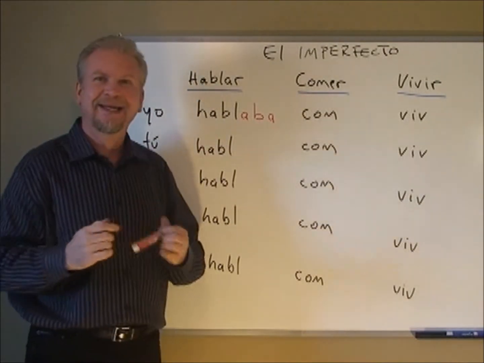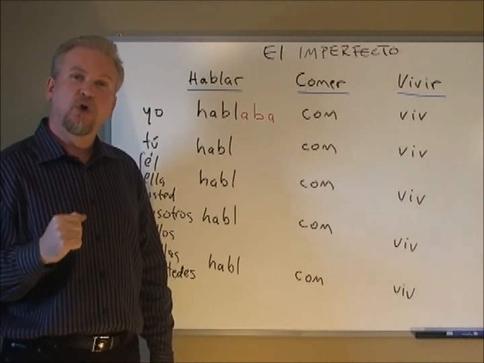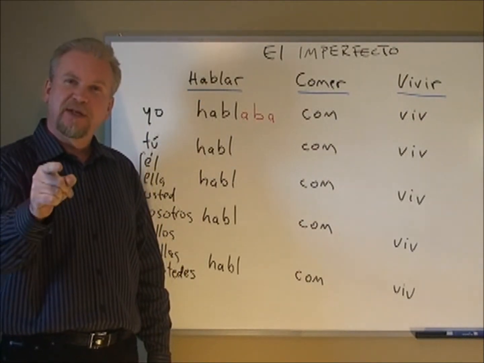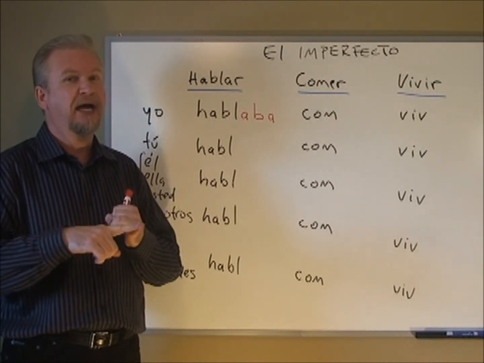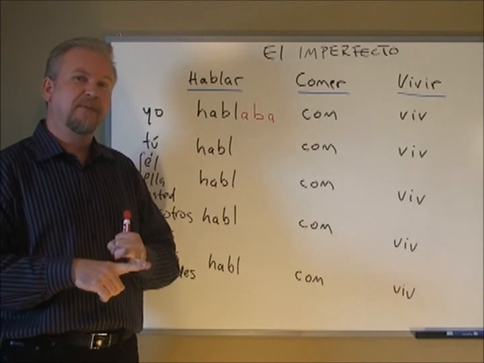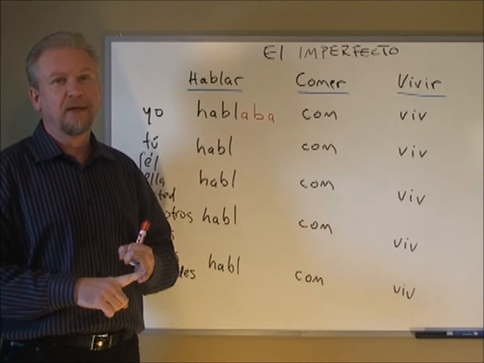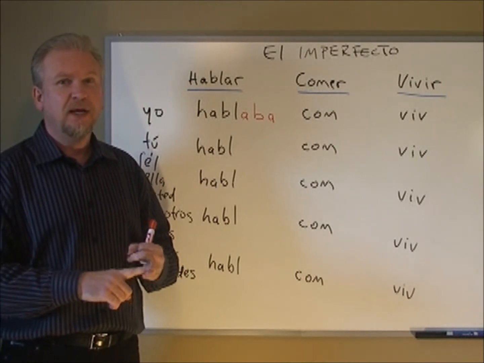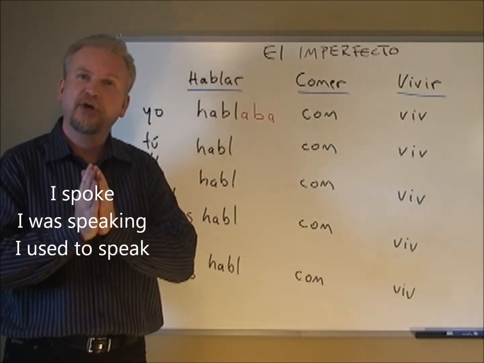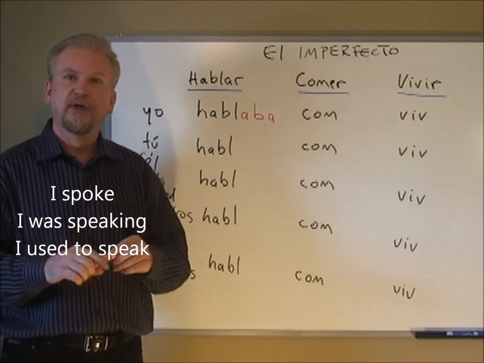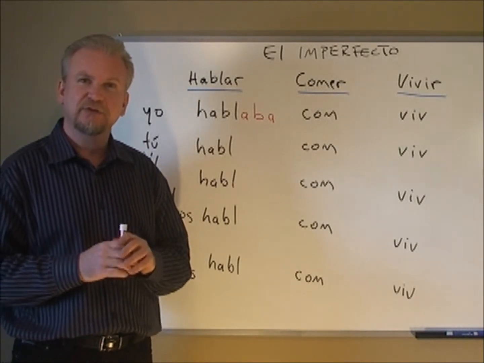All we do is we add aba and we get hablaba. Now, yo hablaba can be translated three ways. This is where the fun starts. Yo hablaba could be I spoke. Yo hablaba can also mean I was speaking. And yo hablaba also could mean I used to speak. So again, it's going to depend on the context in which they're used. For now, let's worry about memorizing and learning these new endings.